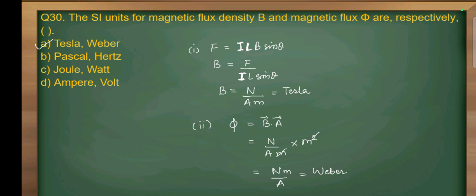So the unit of magnetic flux density is Tesla, and we know that magnetic flux is the number of field lines passing perpendicular through a given area, that is phi is equal to B dot A. So we have calculated the unit of B, that is Newton per ampere into meter. So it will become Newton meter divided by ampere, which is a Weber. So option A is correct.